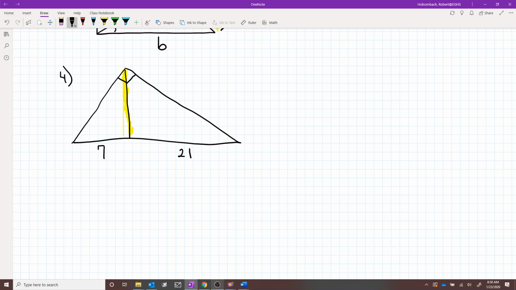That's what you're looking for here. I'm just going to call it H. H is equal to the square root of the geometric mean of the two pieces it creates. So that's going to be 7 times 21. So that's the square root of 147, which is equal to 12.1.